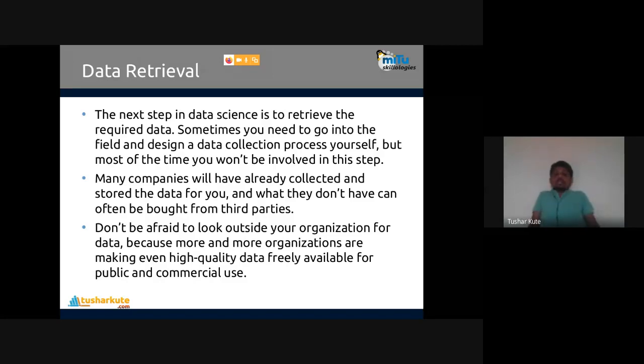So many companies will have already collected and stored data for you, and what they don't have can often be bought from third parties. Maybe they don't have the data. Maybe we have collected it from third party vendors. Maybe you have purchased it, or maybe you have collected it yourself. It's not the responsibility of the person who is working on projects. Most of the data is available, or maybe we are using some mechanisms to work it. So don't be afraid to look outside your organization for data, because more and more organizations are making even high quality data freely available for public and commercial use. So it's possible to work with that.